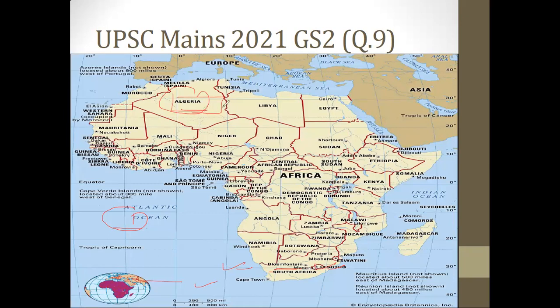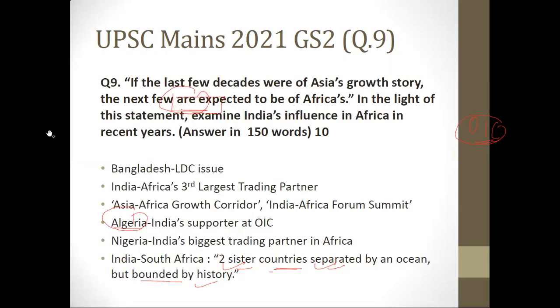they are one of the very few countries in OIC. What is OIC, sir? Organization of Islamic Cooperation, which is said to be the voice of the Muslim world. And Algeria is one of the very few countries of OIC which supports India's case against terrorism. Most of the countries of OIC support Pakistan on the Kashmir issue, but Algeria is one of the rare cases supporting India's case against terrorism. So this is also a very important point which you have to keep in mind.